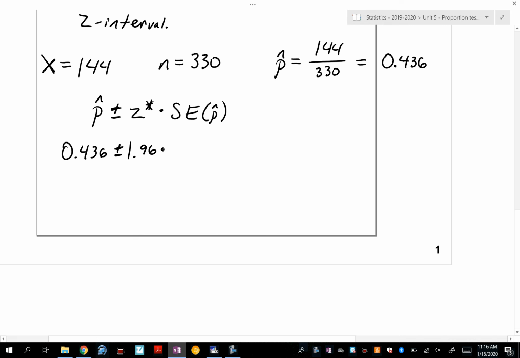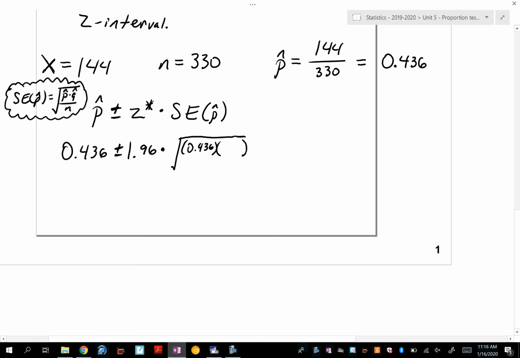I'll write it over here. The standard error of p hat is the square root of p hat times q hat over n. I'll put a little clouds around it. So I'm going to do the square root of 0.436 times whatever 1 minus 0.436 is.